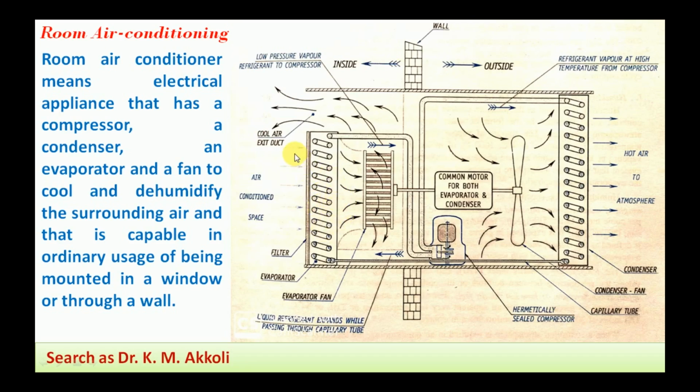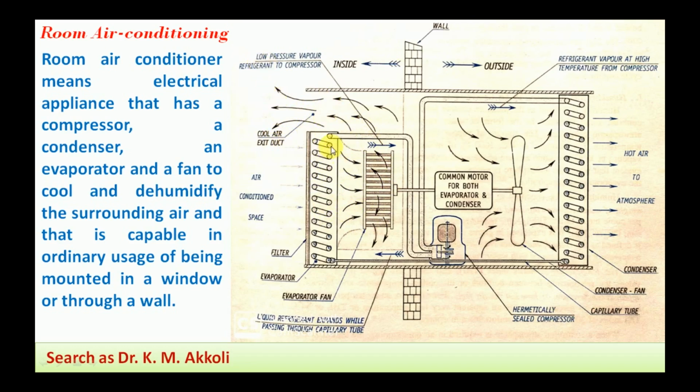Okay, here I will explain the working. The inside air to be conditioned enters through the evaporator coils, and through the filter it gets filtered. This is the evaporator coils, and the evaporator fan sucks the air. Whenever the air passes through this evaporator coil, the refrigerant present in the evaporator receives the heat from the air and evaporates. Then cold air enters here, and that will be recirculated through the cool air exit duct.